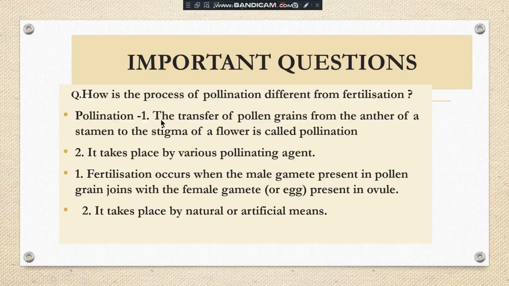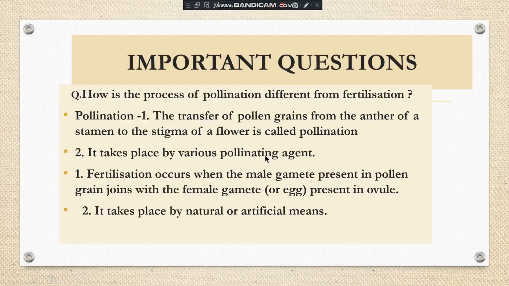Pollination, the first point: the transfer of pollen from the anther to the stigma of a flower is called pollination. Anther is located on the stamen. So you can say the transfer of pollen from anther to the stigma of a flower is called pollination. It takes place by various pollinating agents.